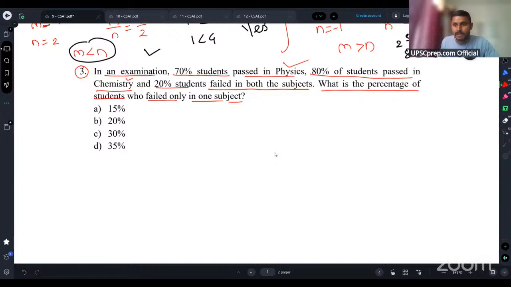See now, how will the Venn diagram look for this question? Let's say this is the circle for physics. So you have 70% students who have passed in physics, right?